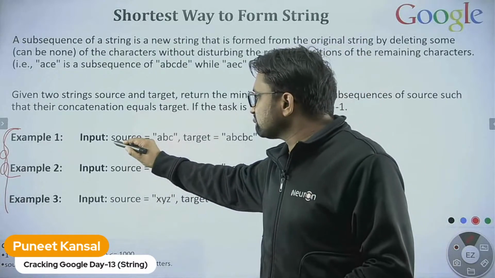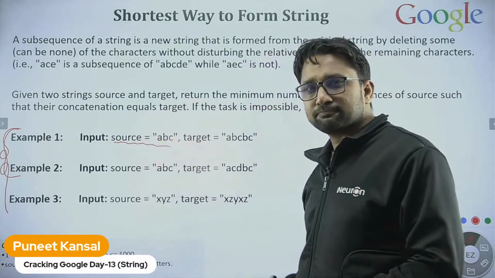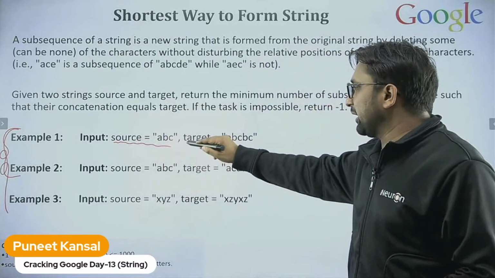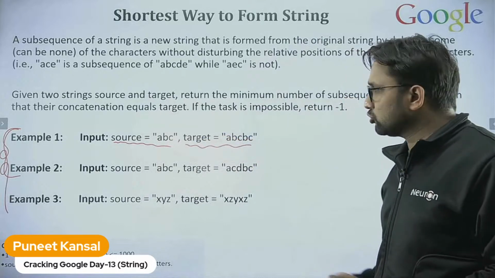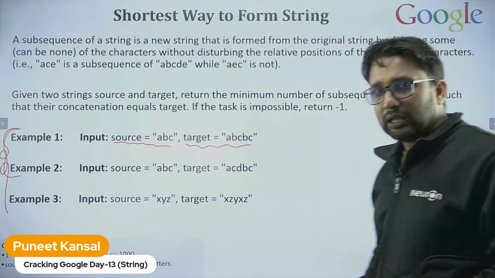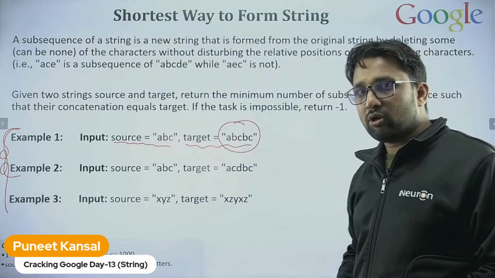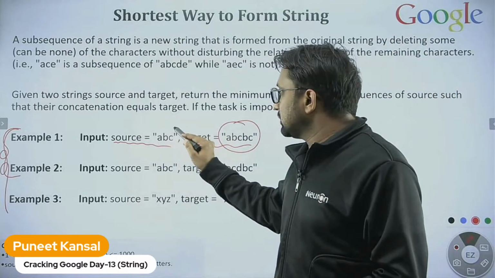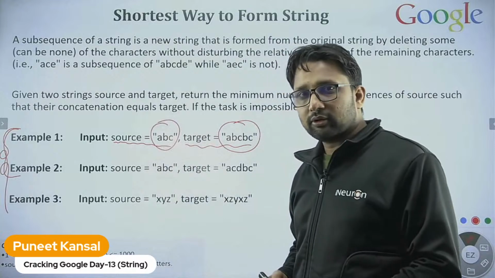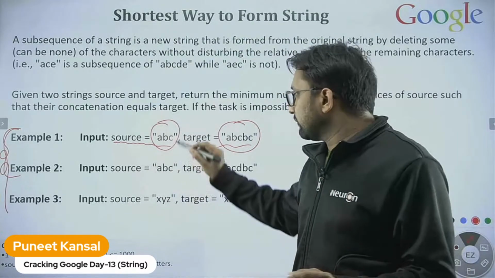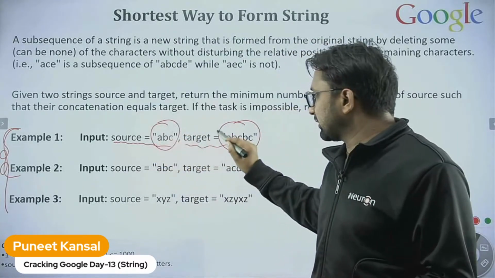We have a string source, we have a string target. Fine, two strings we have, and we need to generate the target string from the source string. That's it. We have a source string, we have a target string.